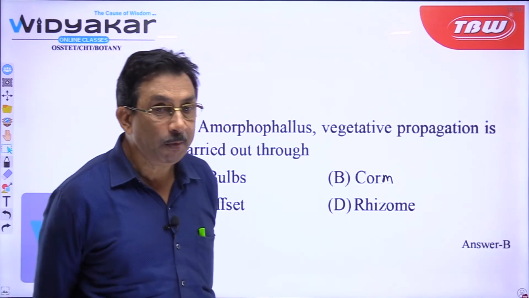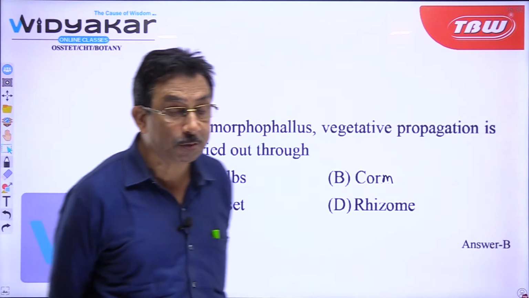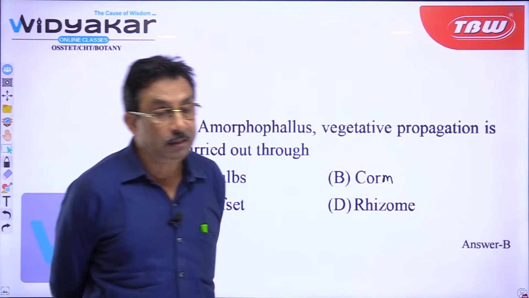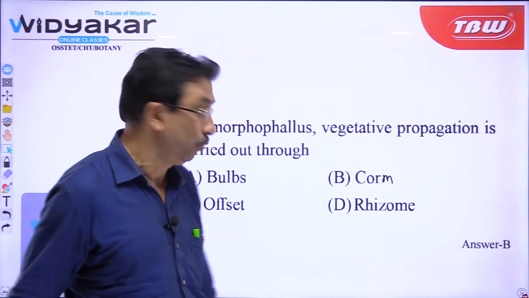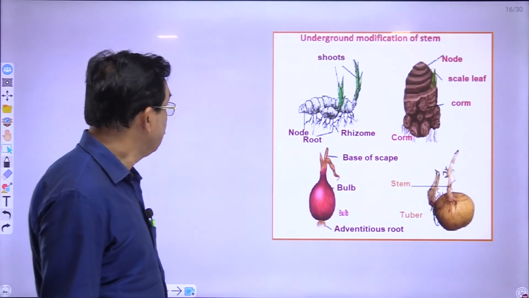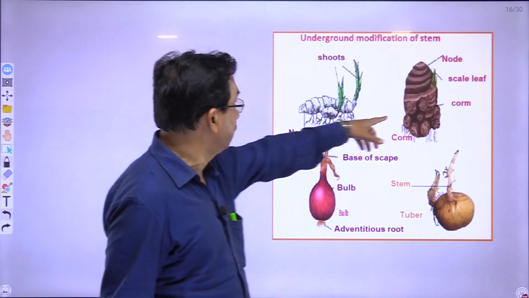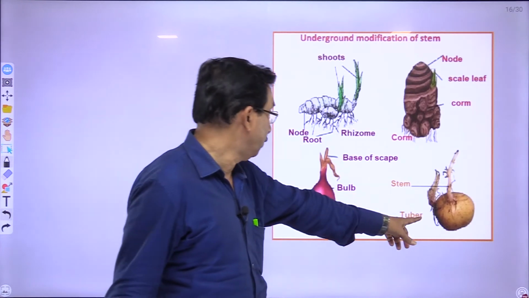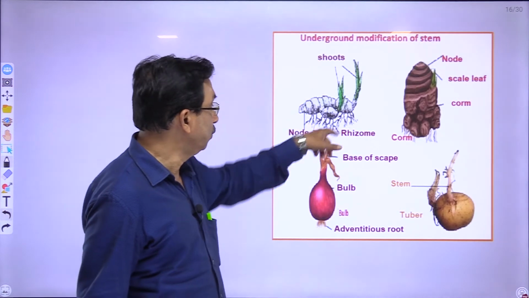Then the third question: in Amorphophallus, vegetative propagation is carried out by what? You know, see the different types of modified stems and their role in vegetative propagation. This is Amorphophallus, this is a potato tuber, this is the bulb of onion, this is a rhizome.